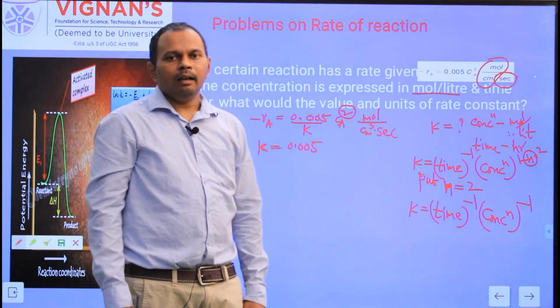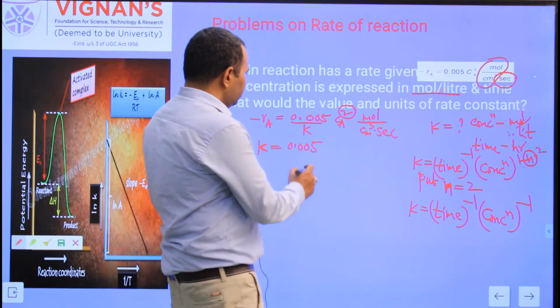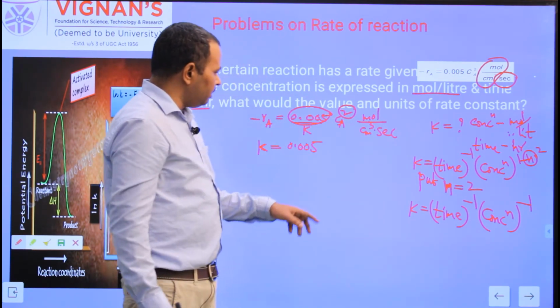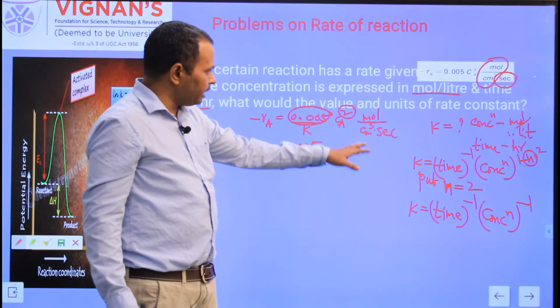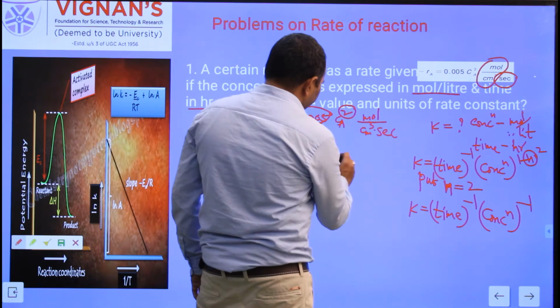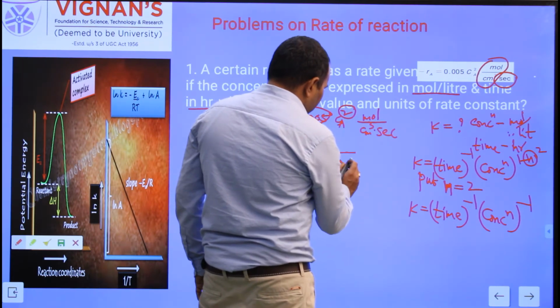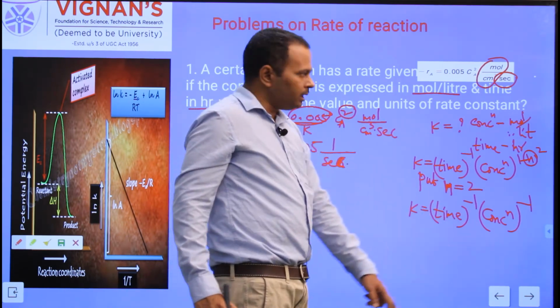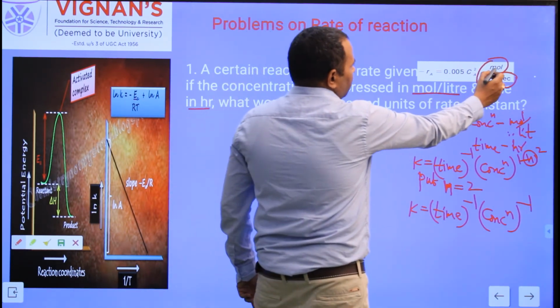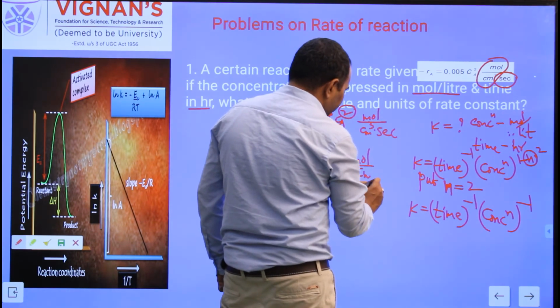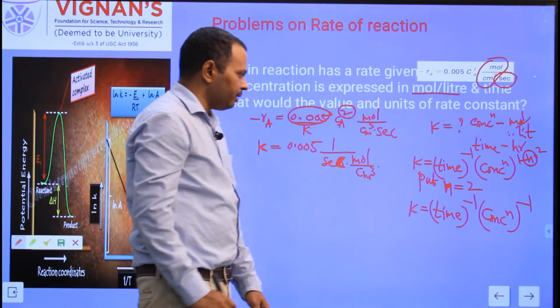Now here the K value is given as 0.05. So write K as is, and the units of the rate constant for a second order reaction are time inverse, which means 1 by second, and concentration inverse. The units of concentration given in the rate equation are mole per centimeter cube.